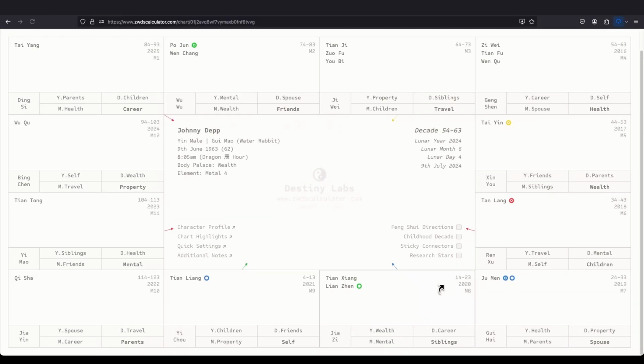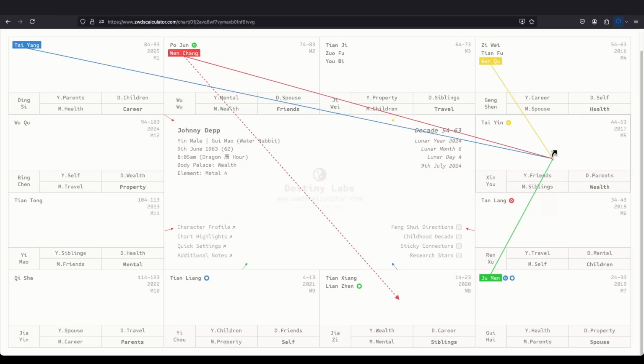Alright, next, we have this intuitive and simple Zi Wei Dou Shu chart for you to use. Now, let's say we want to see how is his wealth. We can just simply click on wealth, and then we can see that wealth flies a Lu to spouse forming a Lu Quan, and a Zi to friends clashing siblings.